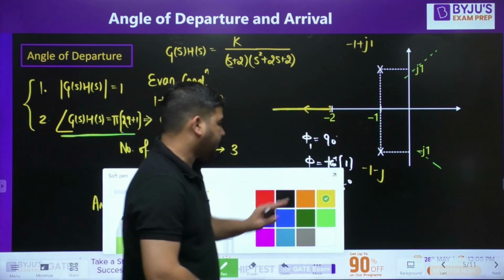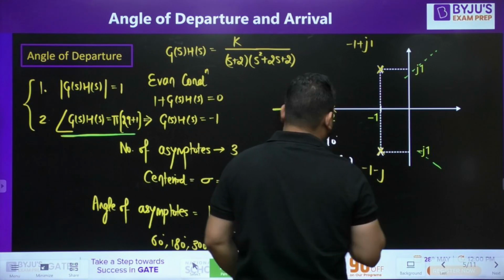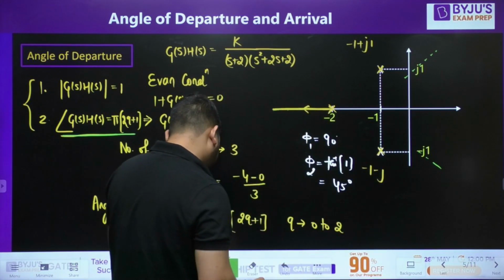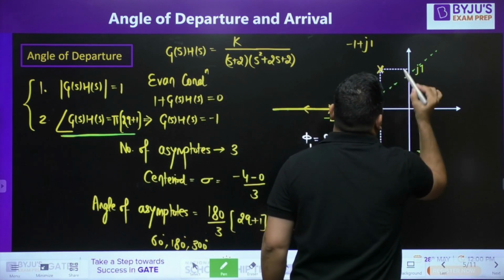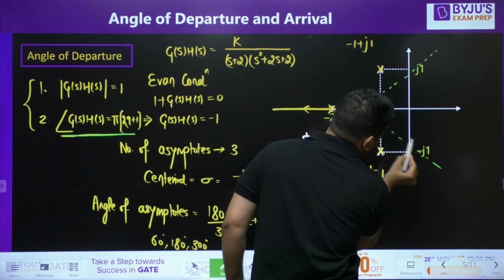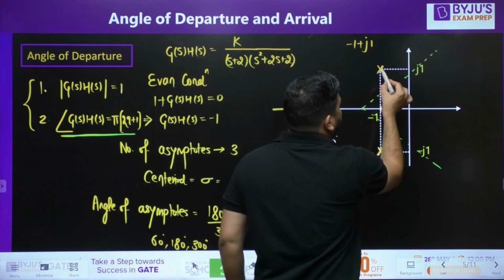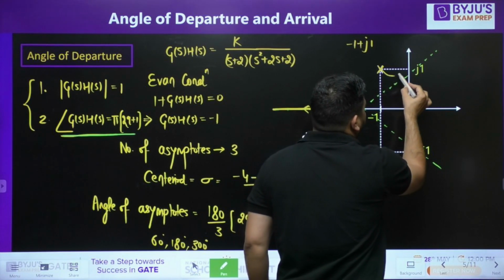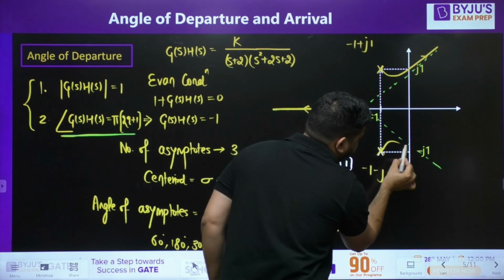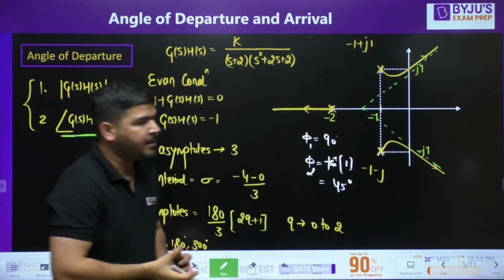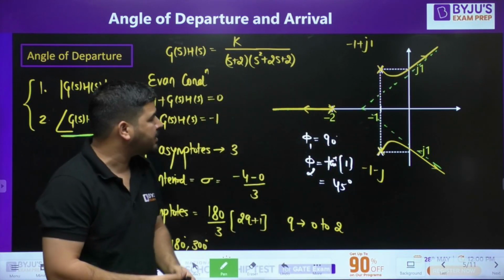So now one pole was here, one pole was here, one pole was here, and we know that the asymptotes are like this. These are the asymptotes. So now we know that the angle of departure is minus 45 degrees. So this pole will come downward and ultimately it will go this side. Similarly, symmetrically, you can see that this pole will go like this. So you can plot the graph like this. At this point, you can calculate the angle of departure with this concept.